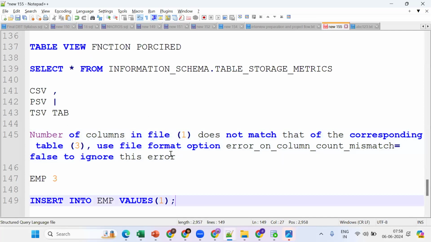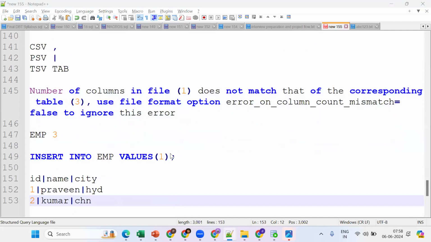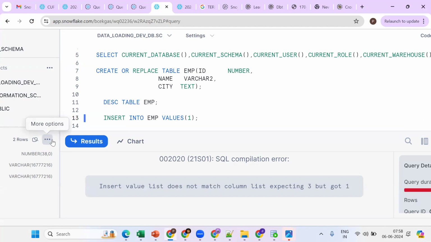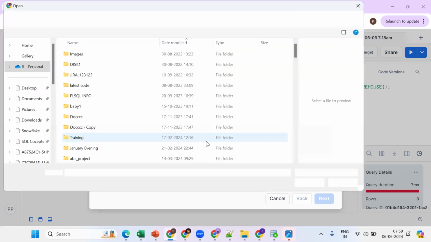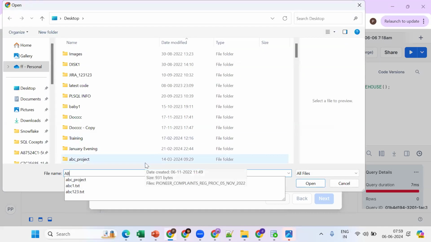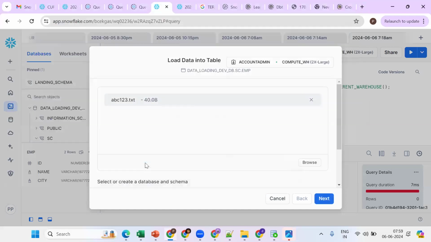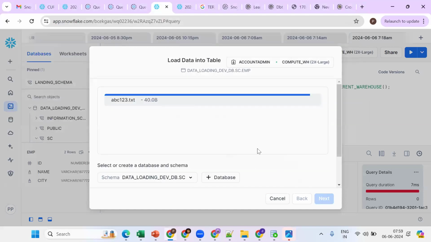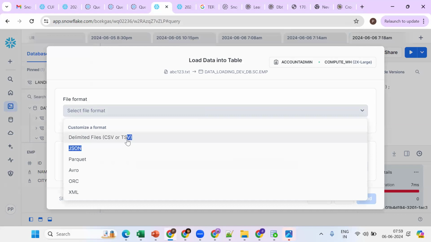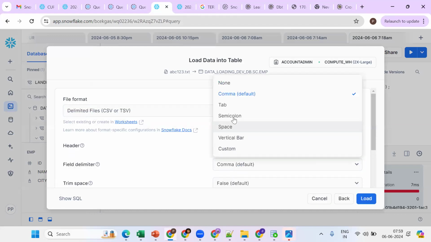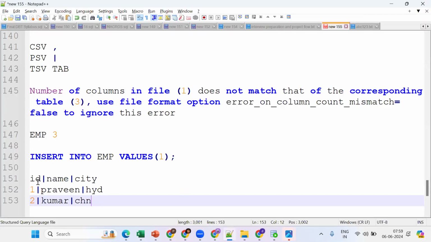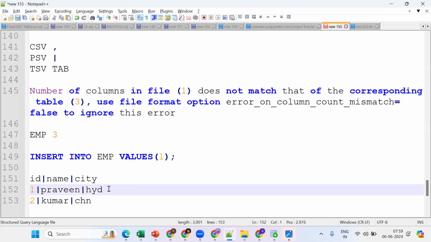Now see here what we mentioned by default. What's the delimiter we mentioned here? See, load data. Go to ABC123.txt. Go for next. Let's say CSV file. Now see, skip header, fine. But field delimiter, what did I mention? I mentioned comma as the field delimiter. But what is the thing? Now Snowflake assumes this entire line as 1 column.